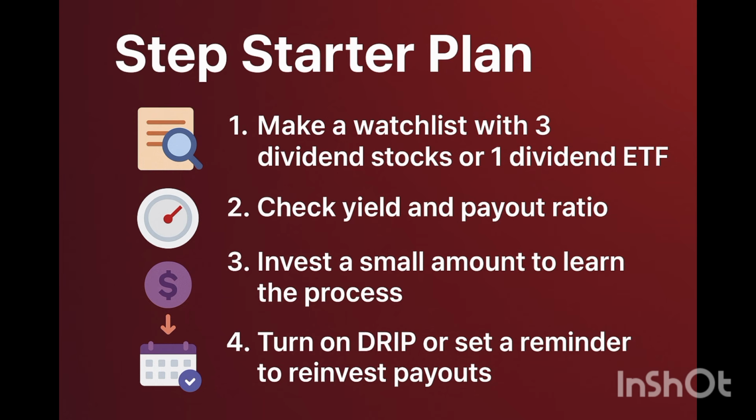Then the starter plan. Basically, you have to make a watch list with 3 dividend stocks or 1 dividend ETF. Then you can check yield and payout ratio. Number three, invest a small amount to learn the process, so that if you lose, there will not be a big downfall for you. And finally, turn on DRIP or set a reminder to reinvest payouts.